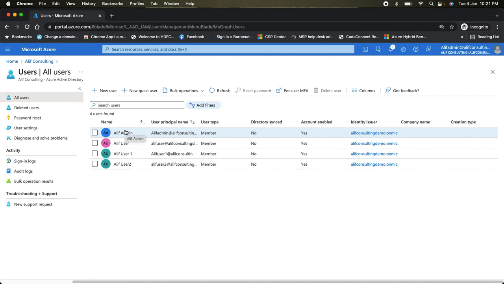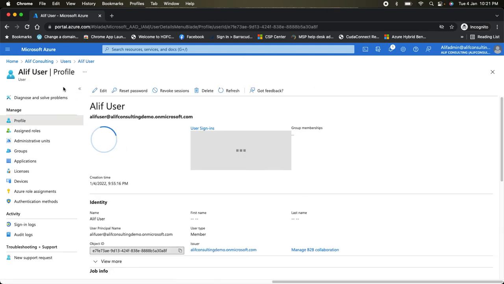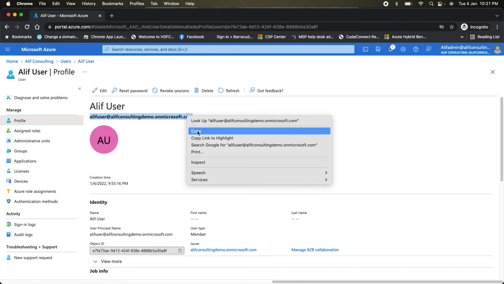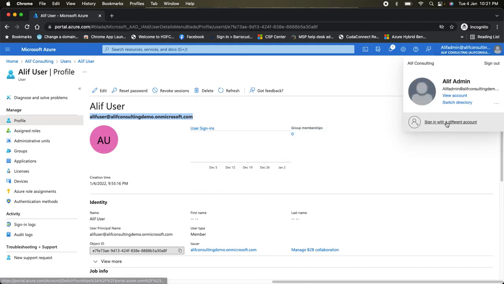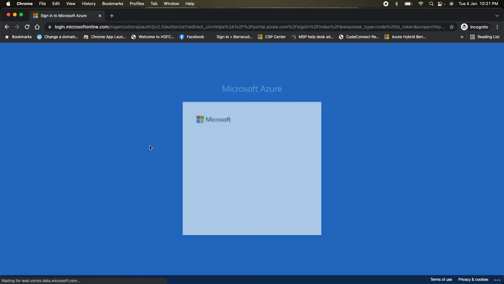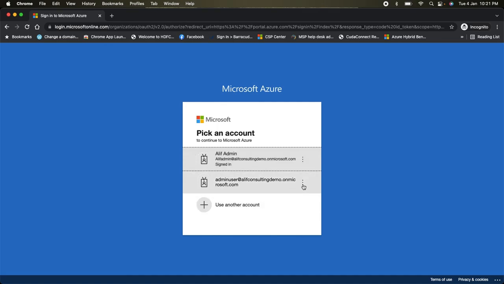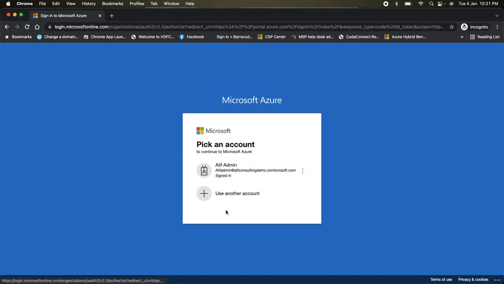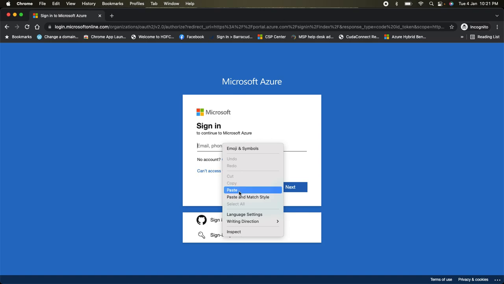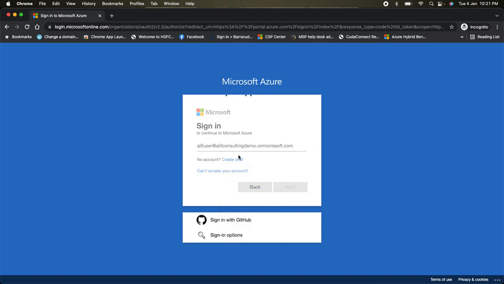I can do all the works like creating a user, resetting permissions, or resetting the password. Everything I can do with this account. But if I log in with the Alif user account, let me take a copy of this. Let me sign in with a different account, and okay, let's forget this first. Another account, paste, next.